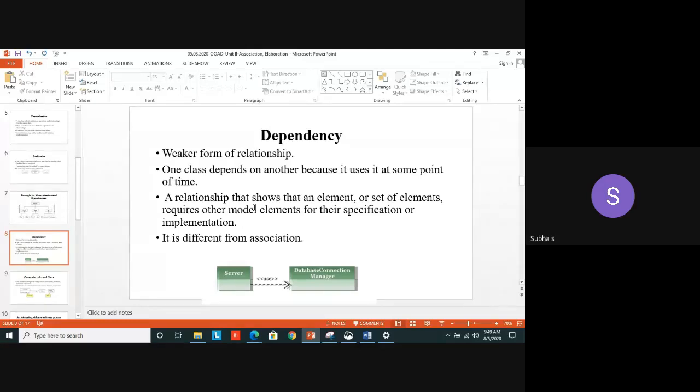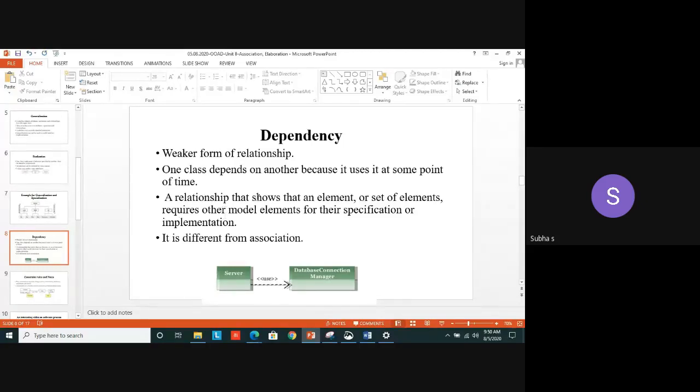The name itself, we are getting some idea whether a class depending on other class or not. It is one of the weaker form of relationship. Just look at the diagram, a dotted line with normal arrow mark, not triangled arrow. You may think it easy, but you have to remember all these simple notations carefully. Okay, a dotted line, a dashed line, a dotted line with arrow mark, dotted line with the triangled arrow. You have to carefully remember. Okay, so this is a dotted line with a normal arrow mark. It denotes what? Dependency. But it is a weaker form of relationship.